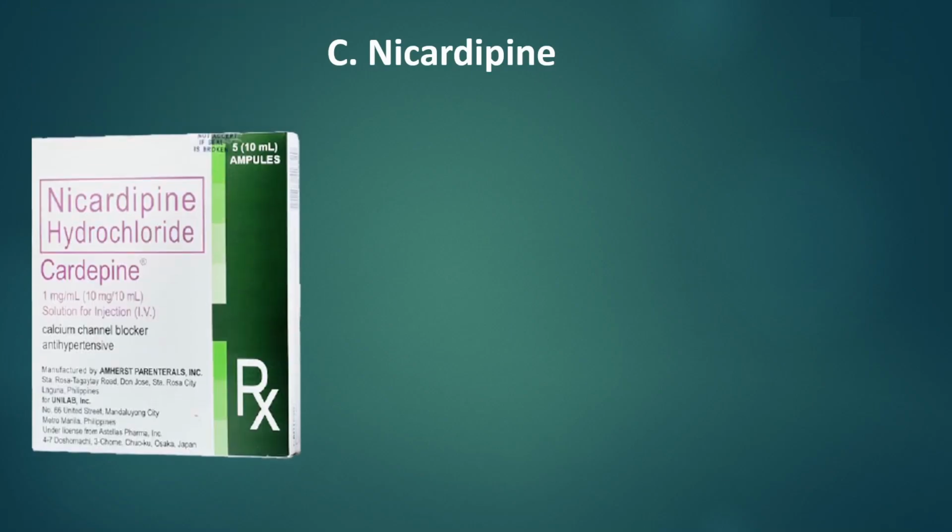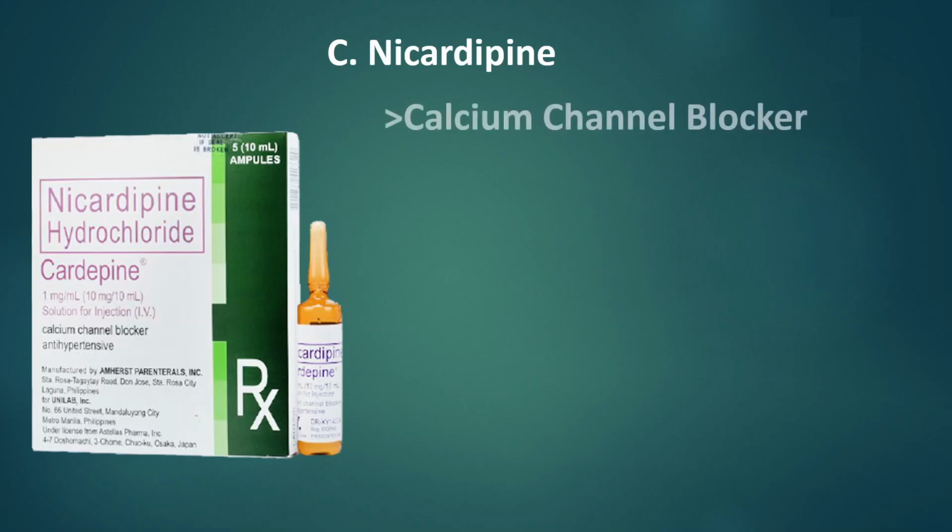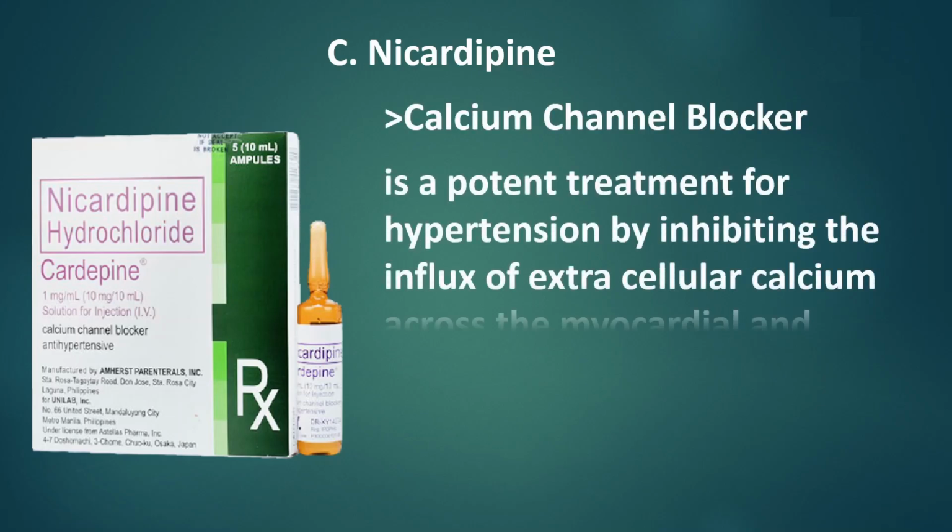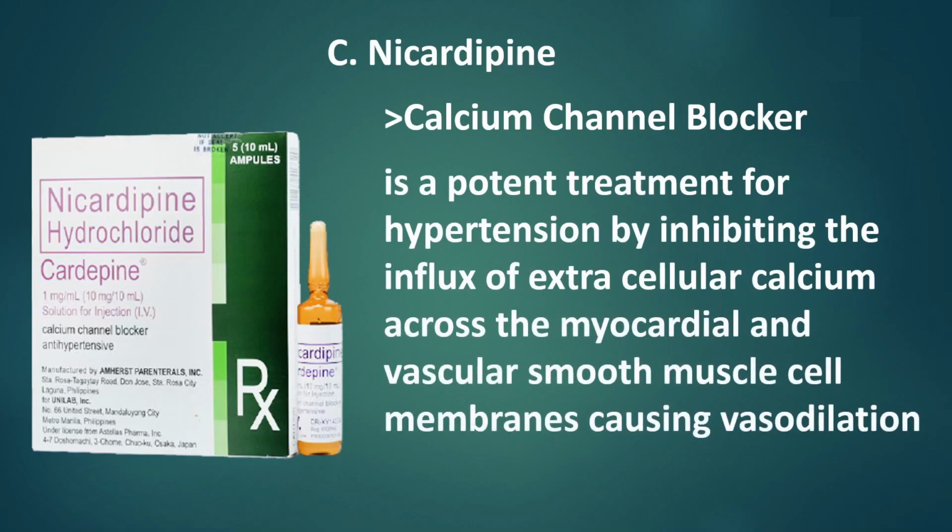Nicardipine, known by the brand name Cardene, mostly comes in vial form. It belongs to the calcium channel blocker family. It is a potent treatment for hypertension by inhibiting the influx of extracellular calcium across the myocardial and vascular smooth muscle cell membranes, causing vasodilation. It acts oppositely to phenylephrine.